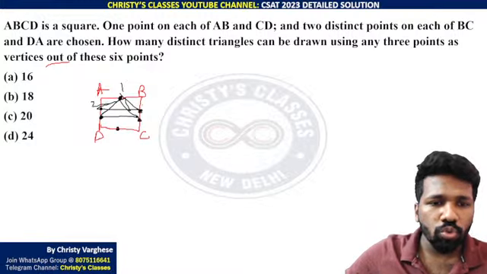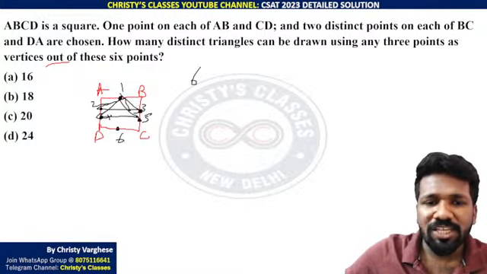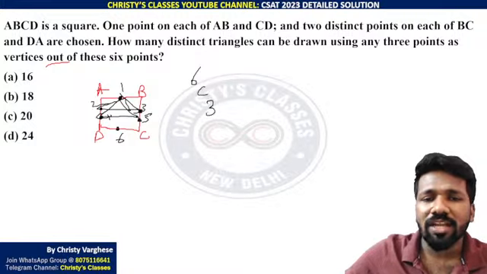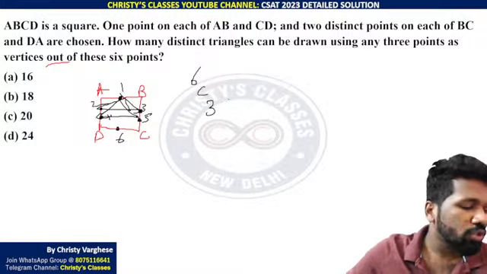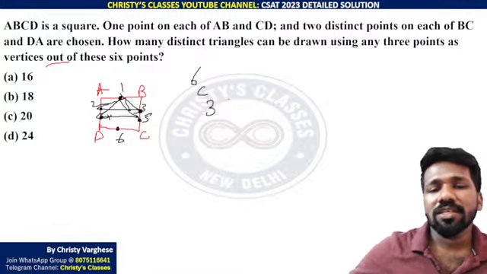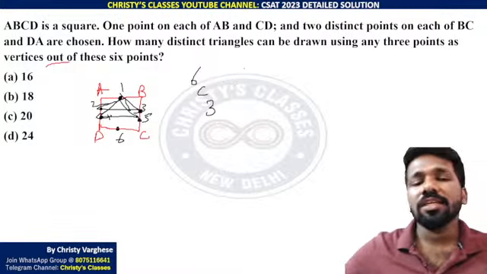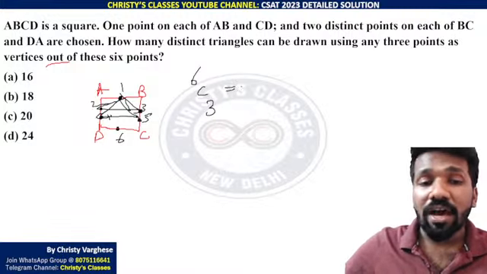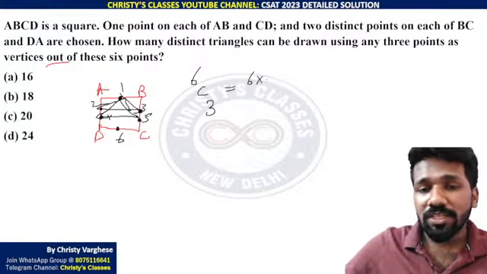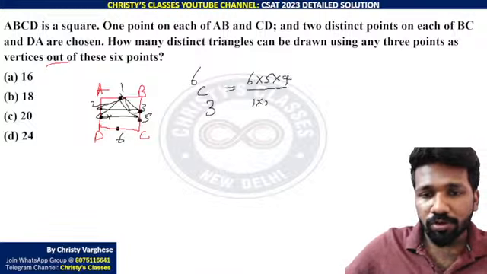So 1, 2, 3, 4, 5, 6 points are there. From 6 points, how can you select 3 points to form vertices? Using the combination idea, from 6 things to select 3 things, 6C3 ways are there. Or from n things to select r things, nCr ways are there. So 6C3, how to find the shortcut? 6 into 5 into 4 divided by 1 into 2 into 3.